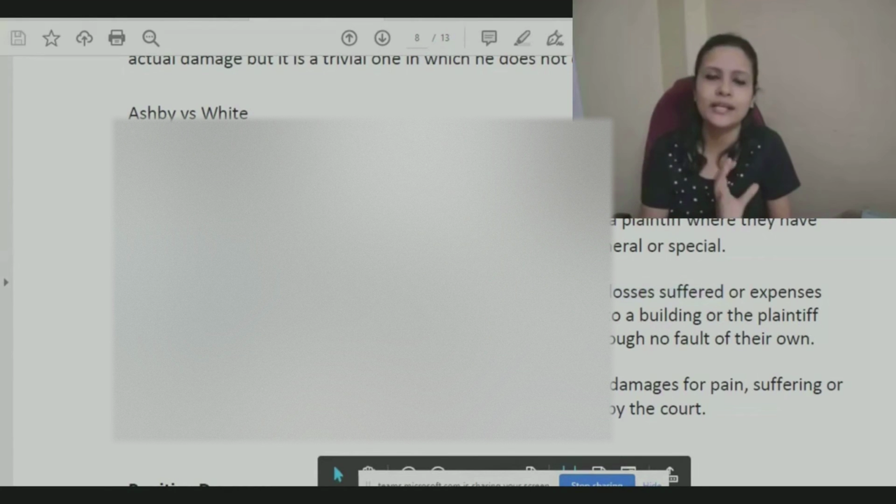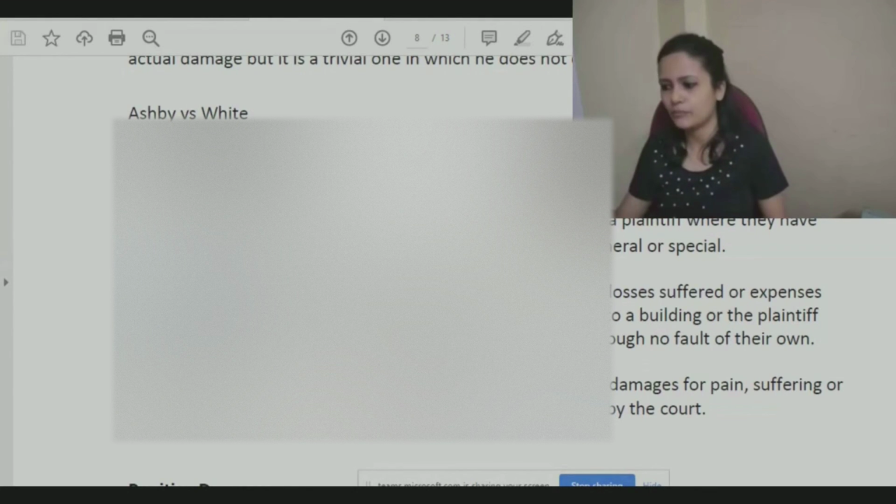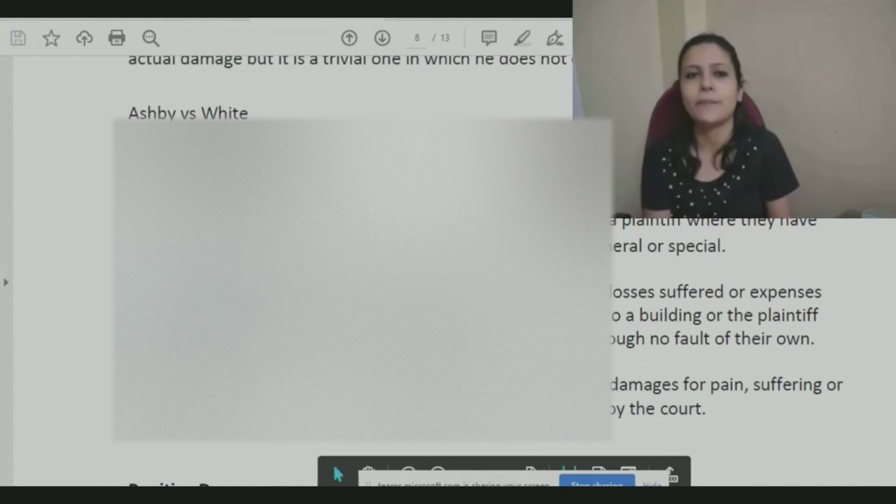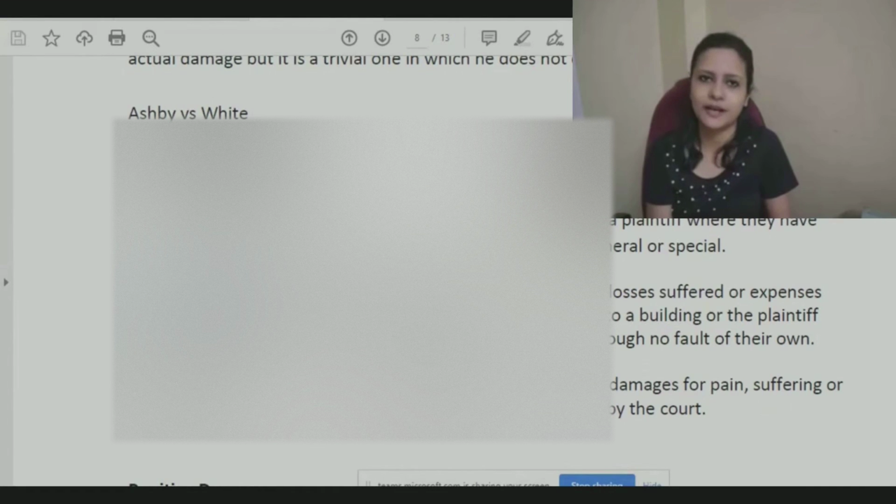That means the court can say that for this specific operation that you need to get done, this is the amount of compensation. After that, every alternate day you need to go for dressing, which will again require you to spend some money daily. For that also, this is the specific amount.